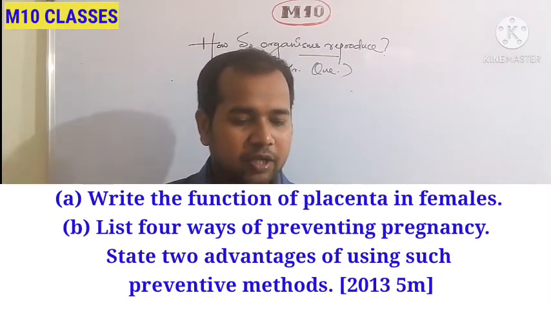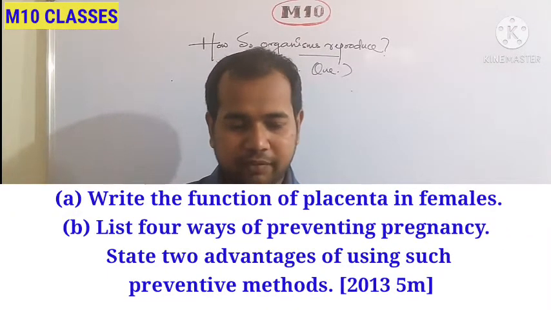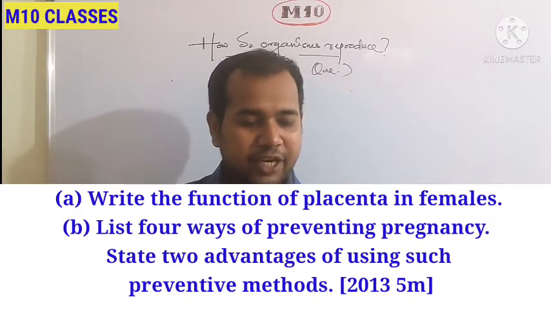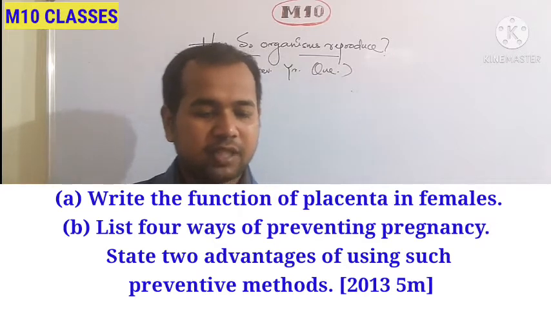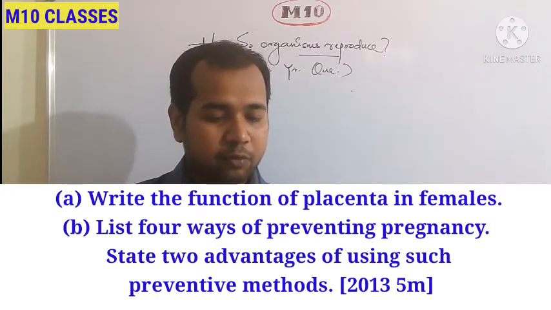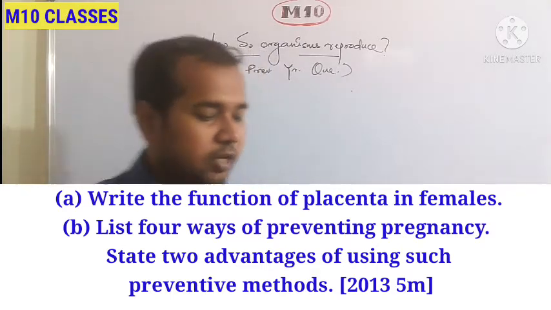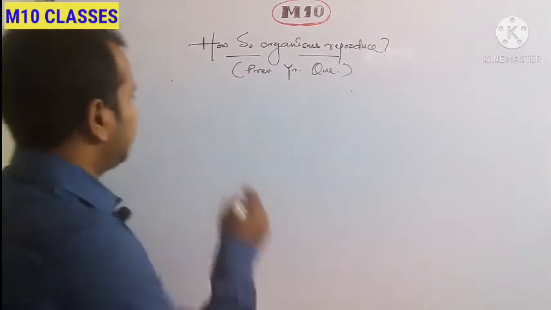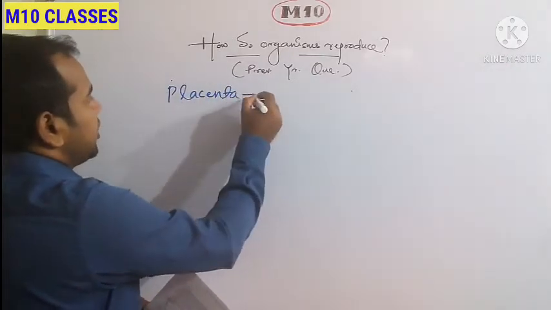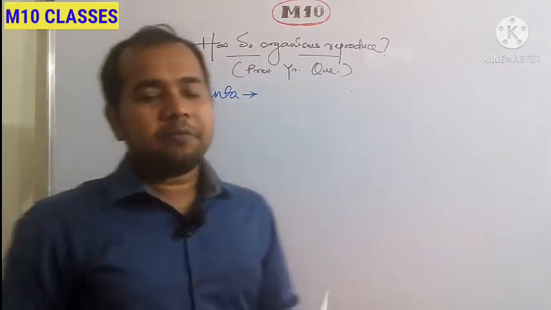Next question: write the function of placenta in the female. List 4 ways of preventing pregnancy. State 2 advantages of using such preventive methods. It is a 5-mark question of 2013. First one is, what is the function of placenta? First of all, what is placenta?